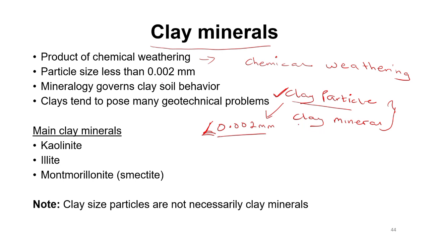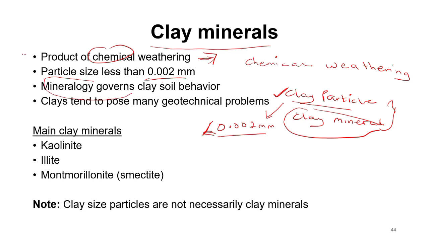But before that material can be considered as a clay mineral, it should be a product of what? Weathering, chemical weathering to be specific. Moreover, it's supposed to also have a size which is less than 0.002 millimeters. Then it's also supposed to be governed by mineralogical properties.